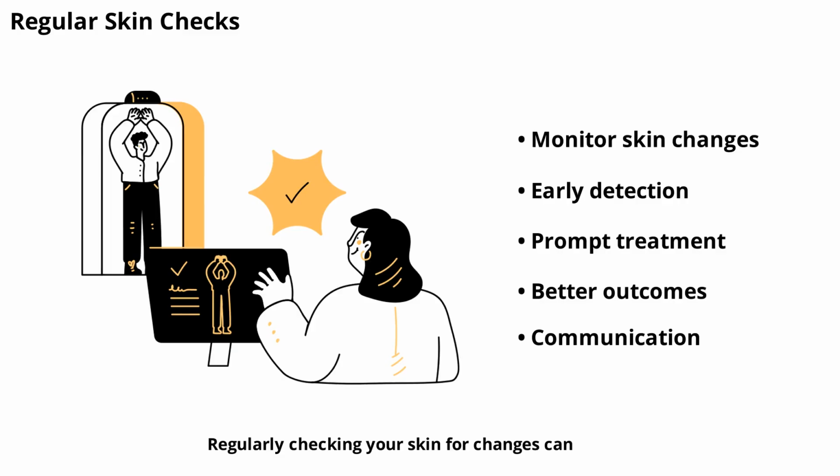Regularly checking your skin for changes can help catch rashes early and prevent complications. Look for new spots, changes in color or texture, and any unusual symptoms. Early detection allows for prompt treatment and better outcomes. Next, we'll discuss how to communicate with your healthcare provider about skin concerns.